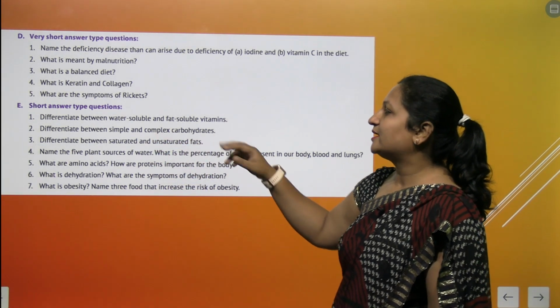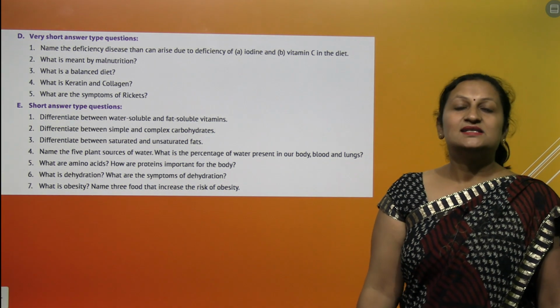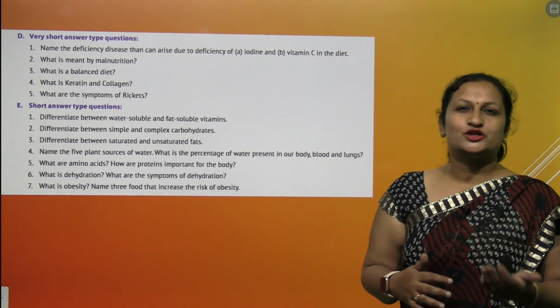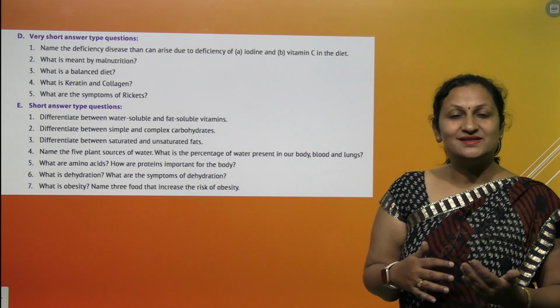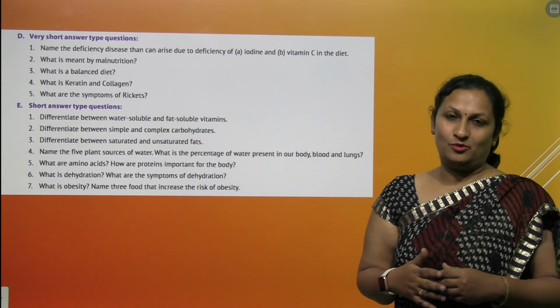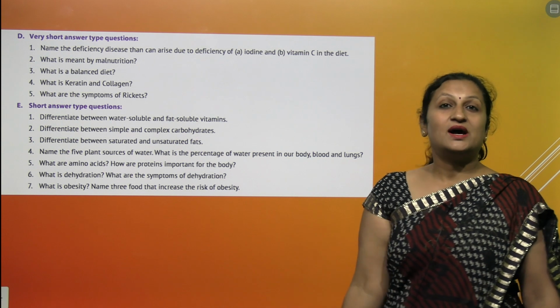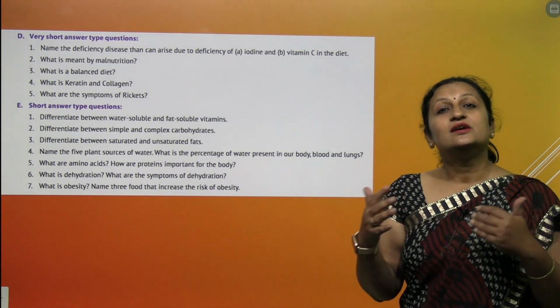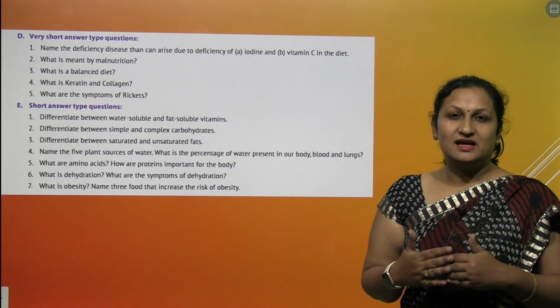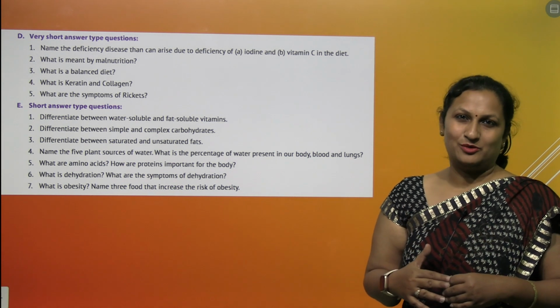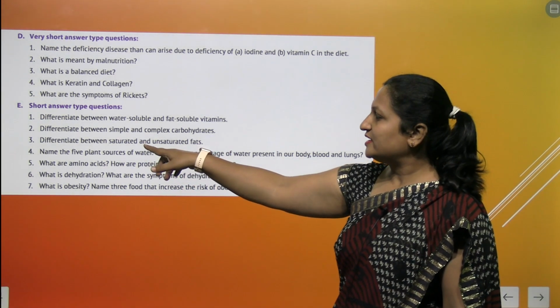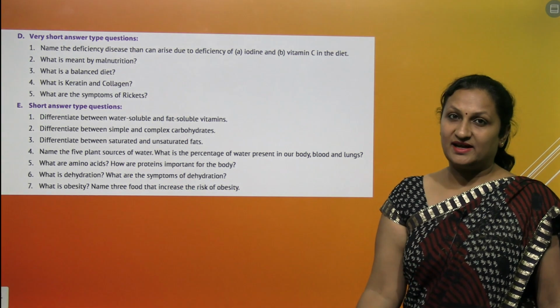Differentiate between simple and complex carbohydrates. Simple carbohydrates are simple sugars, which are more sweet. They are easy to digest by your body. Whereas complex carbohydrates, as present in wheat and rice, are less sweet and are difficult to digest by your body. Differentiate between saturated and unsaturated fat.